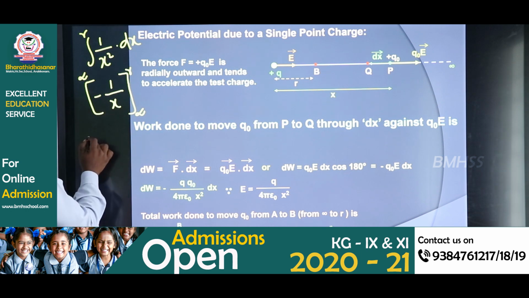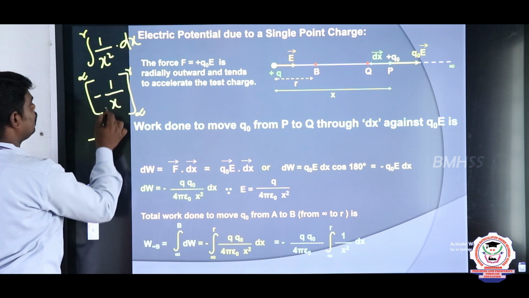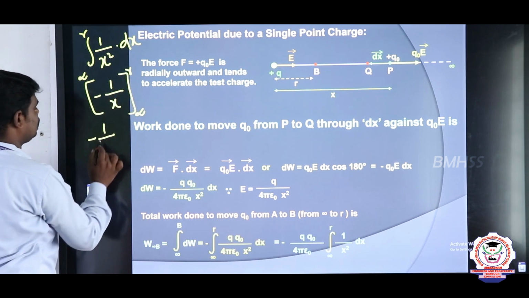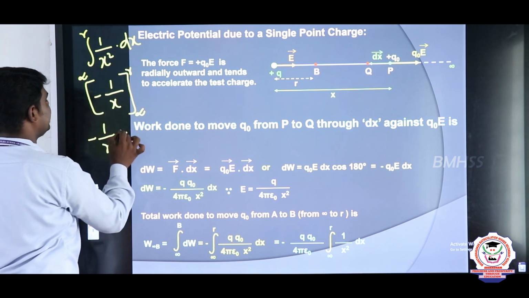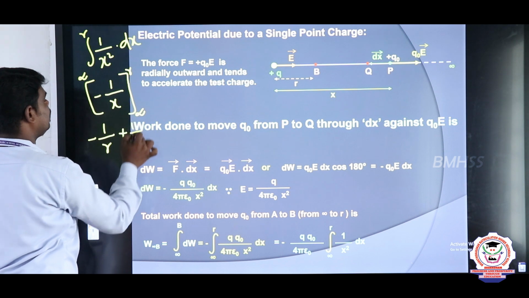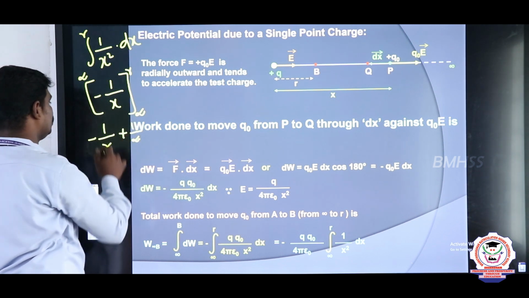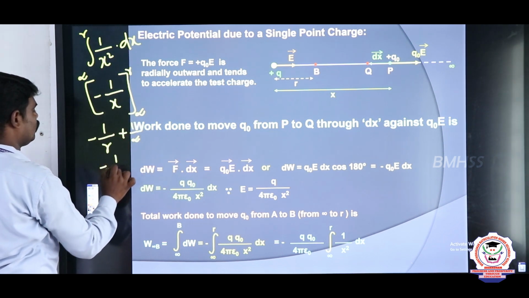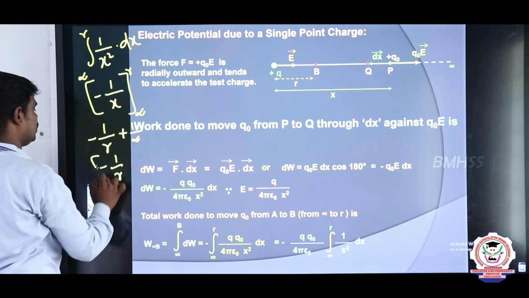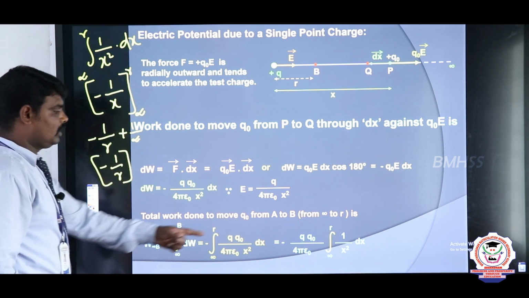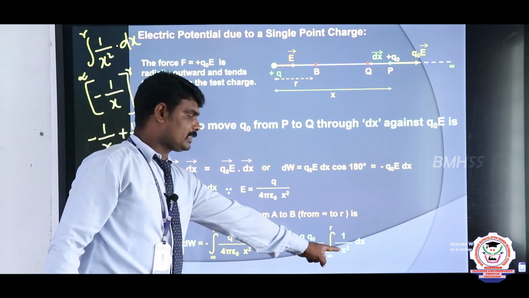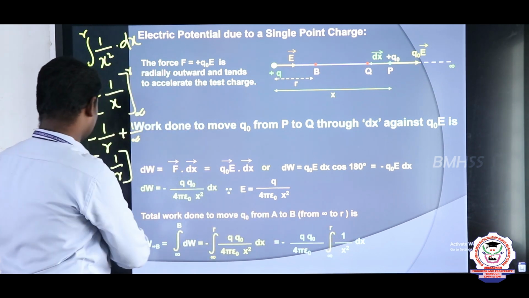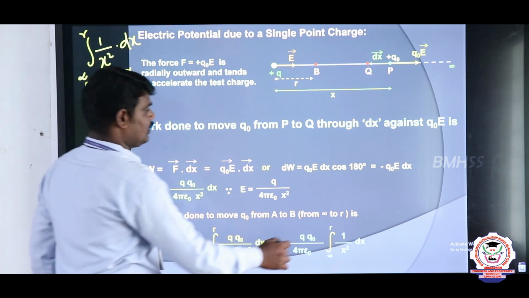Now substitute this value, 1 by x, for the upper limit R, minus, minus into minus plus 1 by infinity. 1 by infinity is equal to 0. So the last value is 1 by R. This term we can substitute for the integral from infinity to R of 1 by x square into dx. So that is we can write